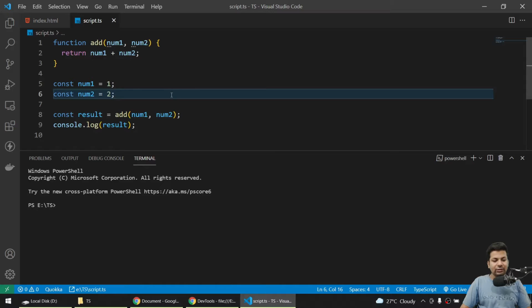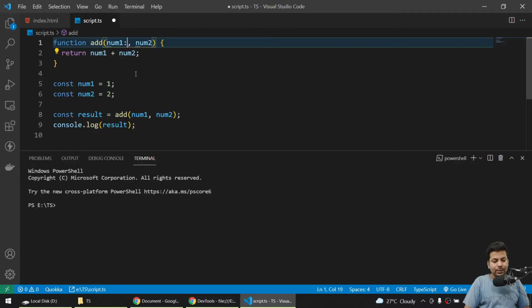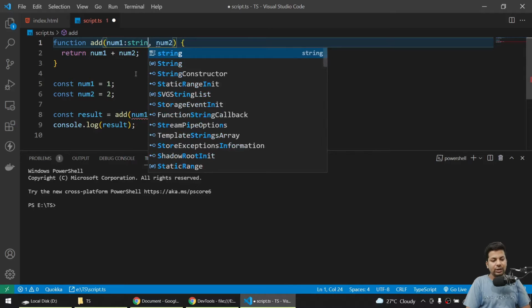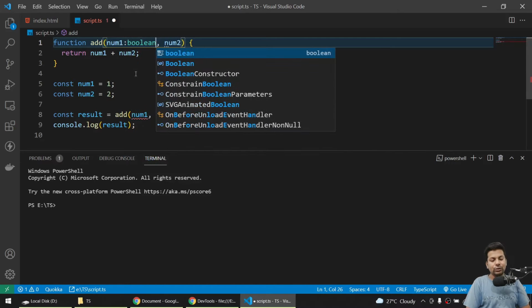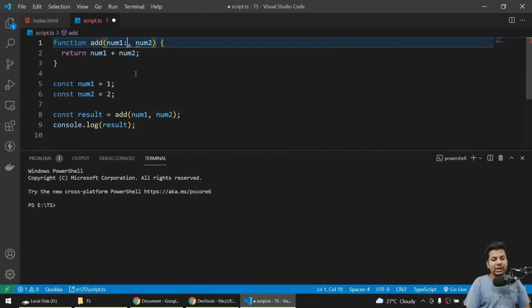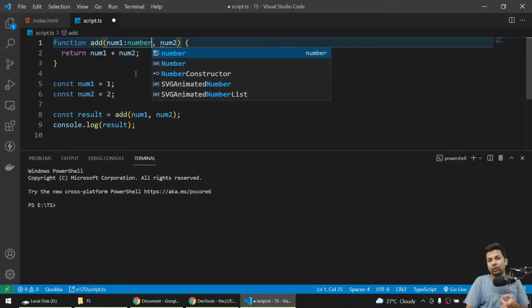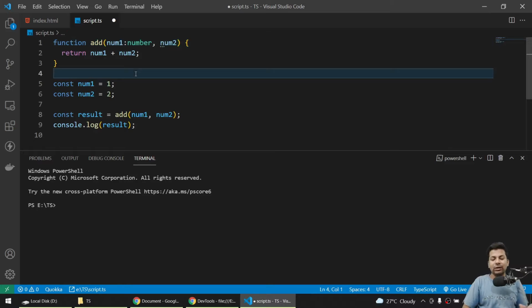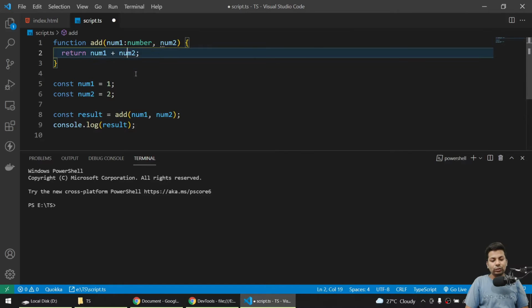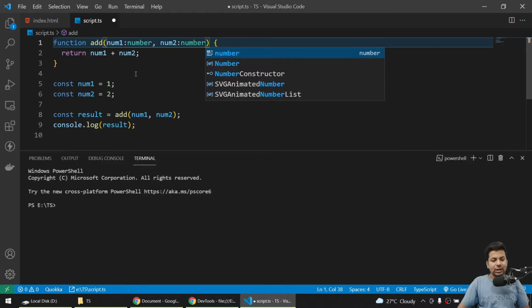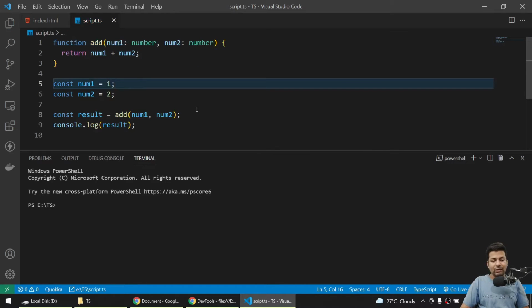If I save it, everything's fine, but you can see here it's telling me you haven't declared what type of parameter will come in. So I can say it will come as a number, it will come as a string, it will come as a boolean, you know, true false. Here I'll say it will come as a number. By number it will take floats, integers, whatever values there are, it will take all. In num2 also I'll say it will come as a number. Yeah, normal, everything's looking fine to me.